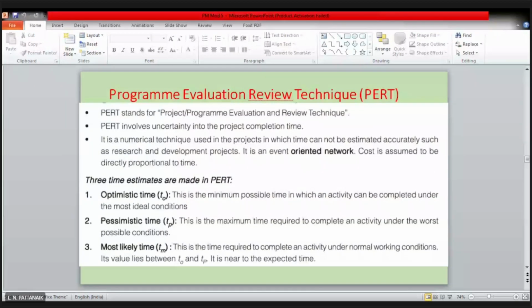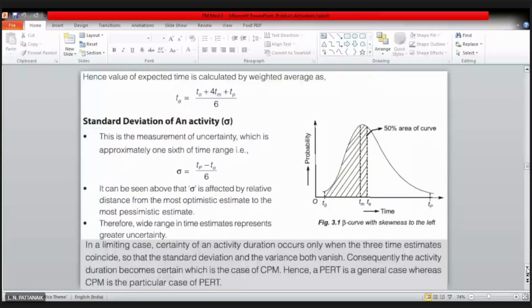Okay, so we have to convert these 3 time estimates, which are optimistic, pessimistic, and most likely time, associated with each activity, into a single time estimate using this formula. तो PERT में आपको क्या करना है, एक्चुअली मैं आपको थोड़ा सिंपली बता देता हूँ, how PERT is different than CPM. CPM मेथड आप पहले डिस्कशन कर चुके. तो CPM मेथड में आपका हर एक एक्टिविटी का एक एक टाइम एस्टिमेट दिया रहता है, ठीक है ना, सिंगल